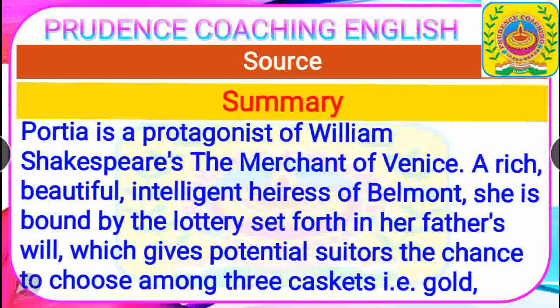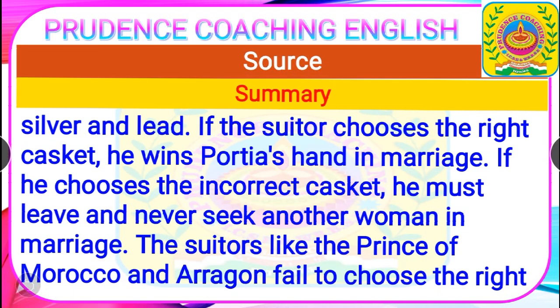So let's start the next point, that is the summary. Students, you should memorize this summary, because after memorizing it you will get a brief idea, which will help you to write all the question answers from this chapter. So here, Portia is the protagonist of William Shakespeare's The Merchant of Venice, a rich, beautiful, intelligent heiress of Belmont. She is bound by the lottery set forth in her father's will, which gives potential suitors the chance to choose among three caskets, that is, gold, silver, and lead. If the suitor chooses the right casket, he wins Portia's hand in marriage.